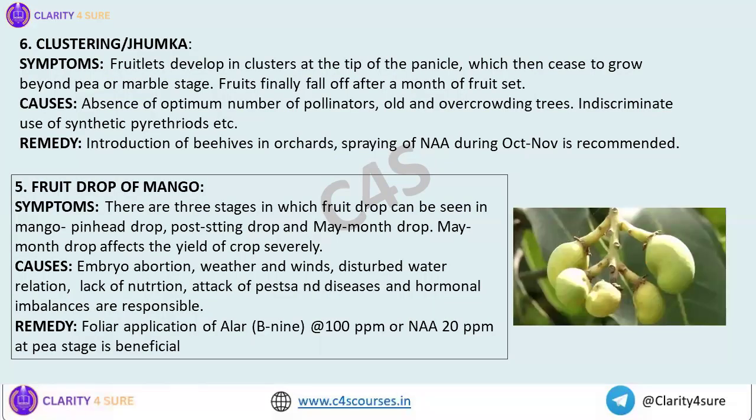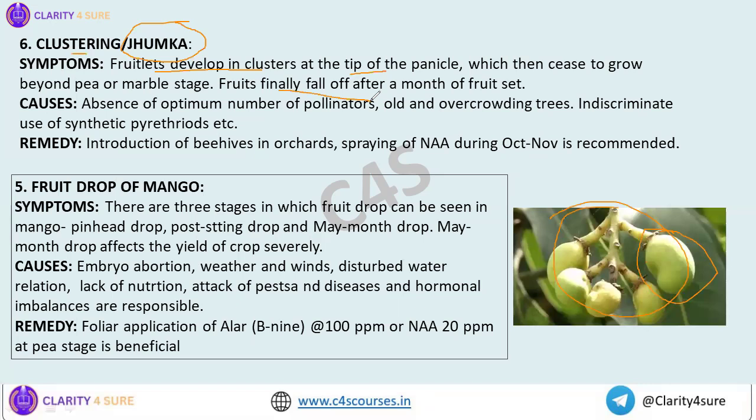Next, we'll talk about the last two disorders in the case of mango. One is clustering or jhumka. Sometimes they may just mention jhumka in mango. You'll have to understand it's a physiological disorder, clustering. Here, the fruitlets develop in clusters at the tip of the panicle, and they will remain in the pea stage or marble stage only. They won't grow further. Finally, the fruits would fall off after a month of fruit set.